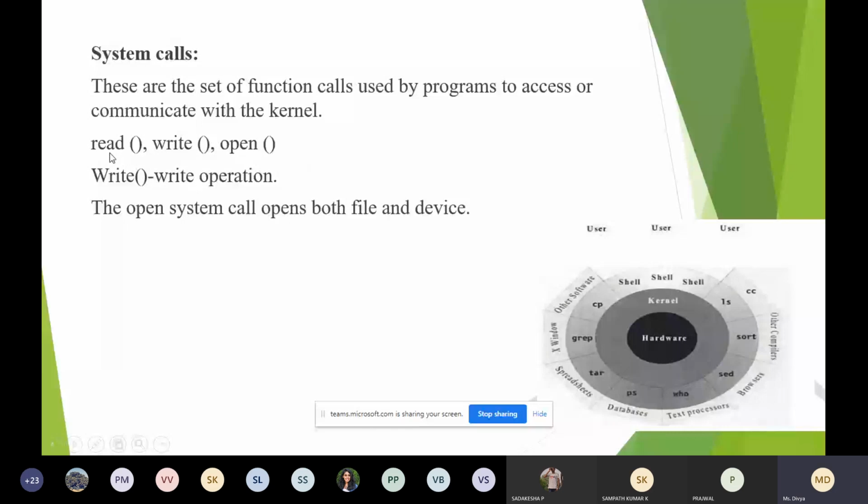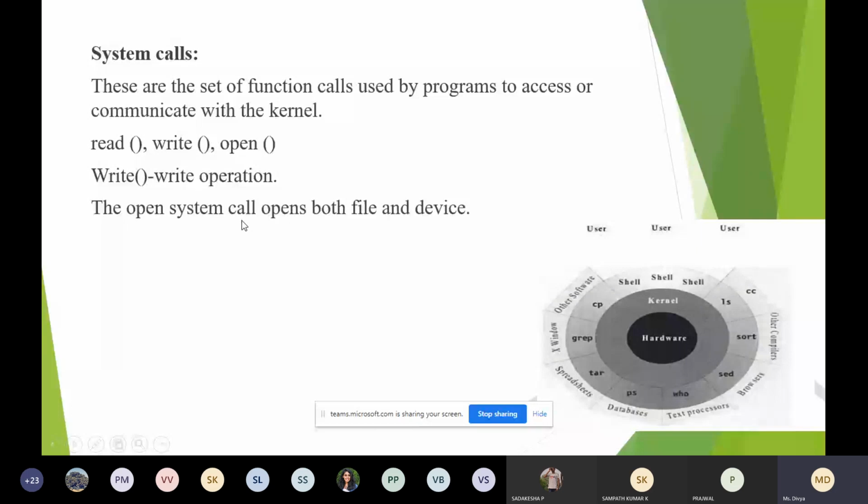It is like a function. It will have a name followed by an opening bracket and closing bracket. So we are calling the read system call, or the write system call. If the user program wants to write something to memory, it can call the write operation. So if the user program wants to communicate with the kernel to write something to memory, then the write system call will be called.